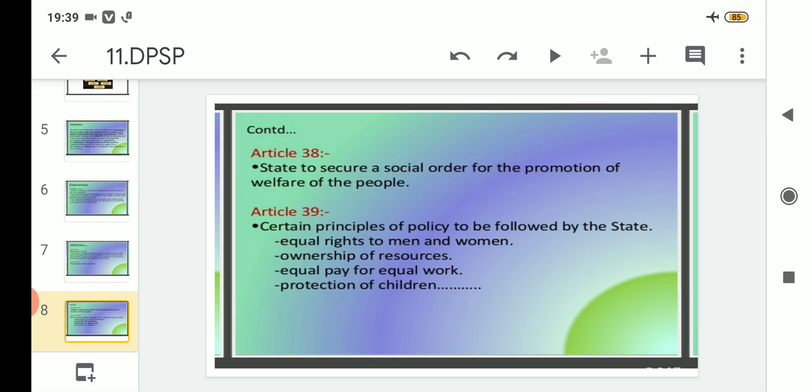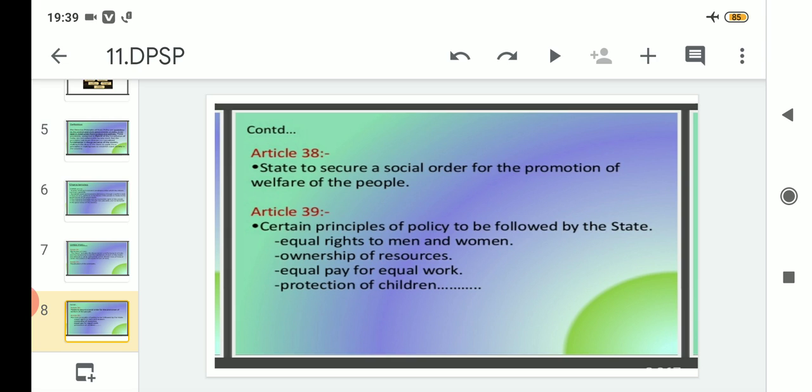After that comes Article 38. According to this article of the directive principles of state policy under Part 4, the state is to secure a social order for the promotion of the welfare of the people. This article 38 instructs the state, and under state who comes? All three tiers of government: the central government and Parliament, then the state government and its legislatures, and the local level or municipality level government. All these will secure a social order for the promotion of welfare of the people.